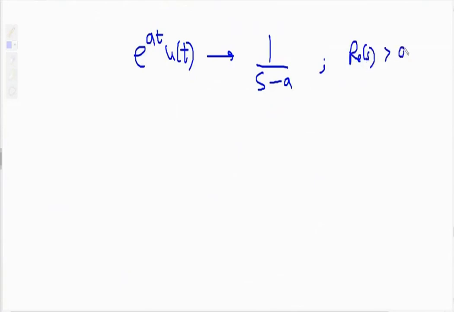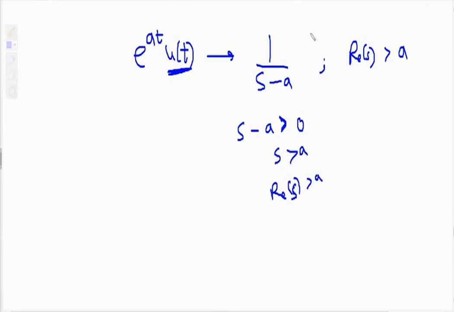Now we know that e raised to at u of t has Laplace transform 1 upon s minus a and ROC is real of s greater than a. If you don't remember where this condition came from, simply see: the Laplace transform is 1 upon s minus a, the denominator is s minus a, so equate the denominator with greater than zero, s minus a greater than zero. Why have we equated greater than zero? Because it is u of t. So its ROC becomes s greater than a, that is, real of s greater than a.